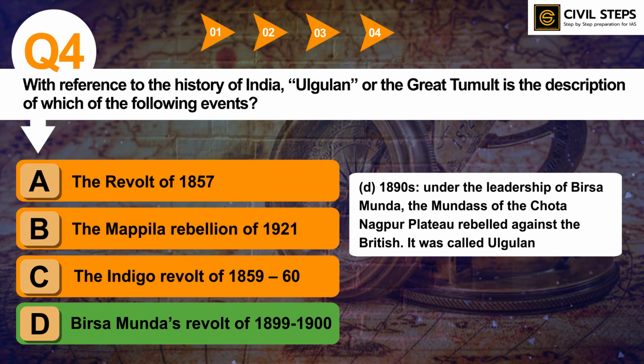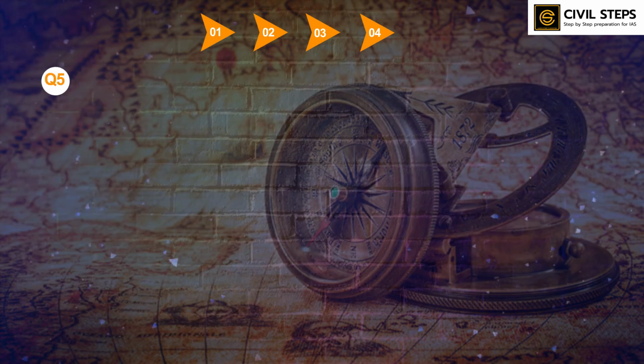So you should also know the revolt of 1857. So why this war is known as the war of first independence, and you should also know about the prominent leaders that were involved in the revolt of 1857. Similarly, you can read about Mappila Rebellion and Indigo Revolt. So this can come in upcoming prelims exam as a question itself. Let us now discuss question number 5.